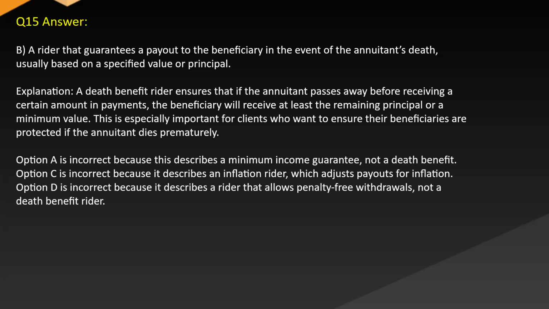Option A is incorrect because this describes a minimum income guarantee, not a death benefit. Option C is incorrect because it describes an inflation rider, which adjusts payouts for inflation. Option D is incorrect because it describes a rider that allows penalty-free withdrawals, not a death benefit rider.